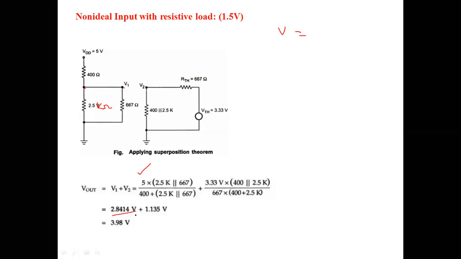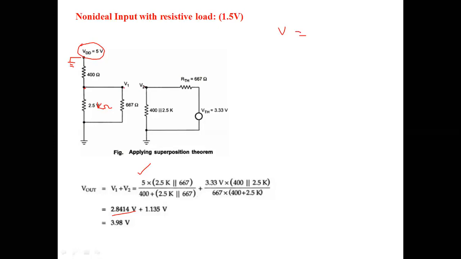Now in the second case, ignore the 5 volts. If you ignore the 5 volts, we simply connect that point to ground, so the 400 ohm is now in parallel with the 2.5 kilo ohms, and that combination is in series with the 667.